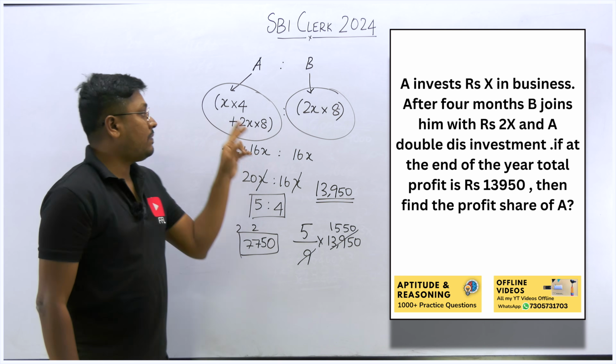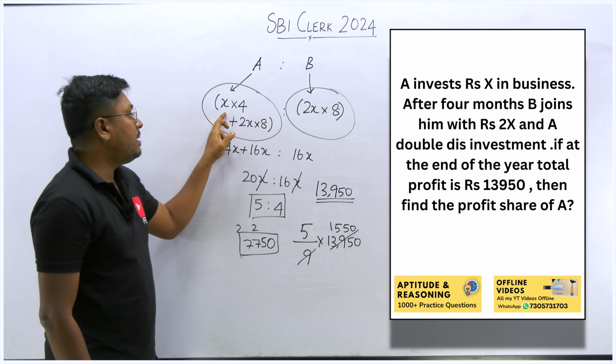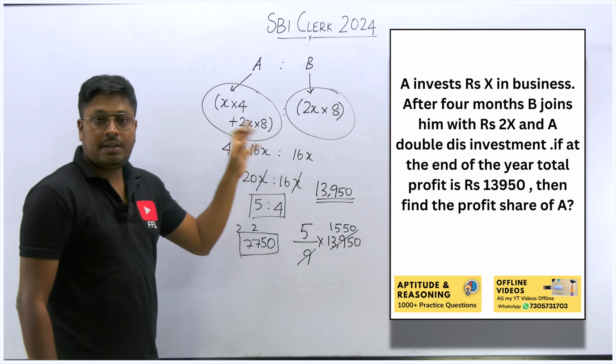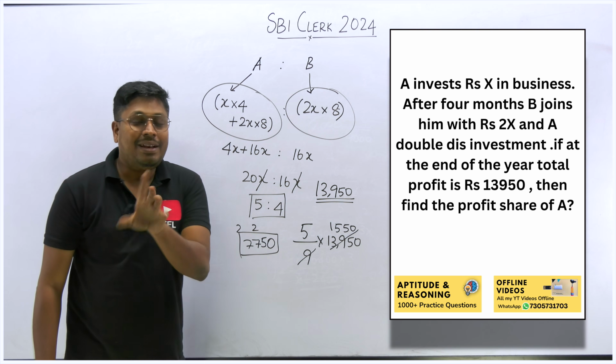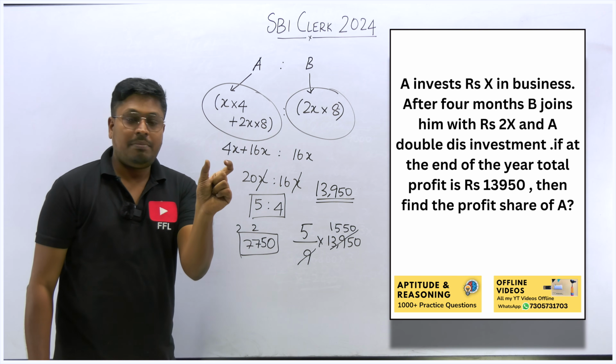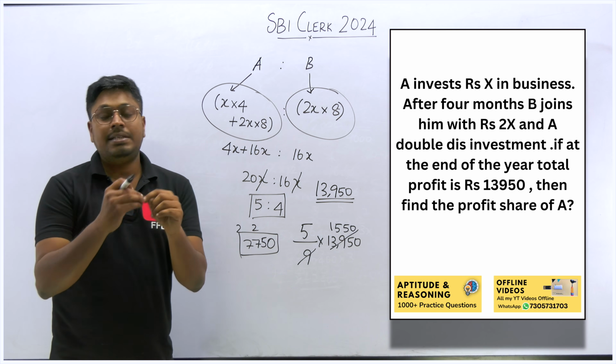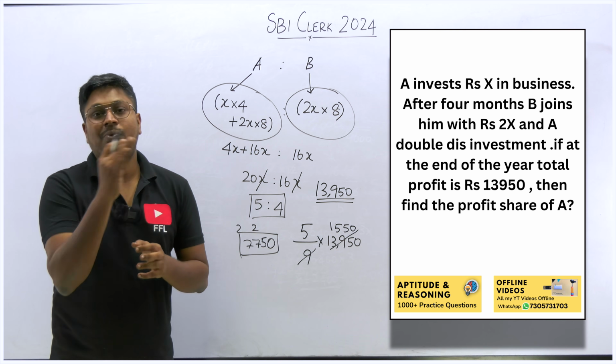After the first 4 months, he is investing X. After 4 months, he doubles the investment, so the doubled investment will be 2X. The total business has been run for a year, which is 12 months. So for 4 months he invested X amount, and for the remaining 8 months he is investing double the investment, which is 2X into 8.